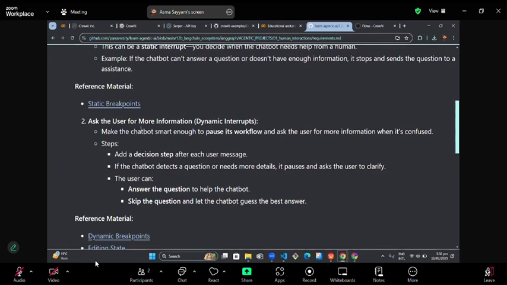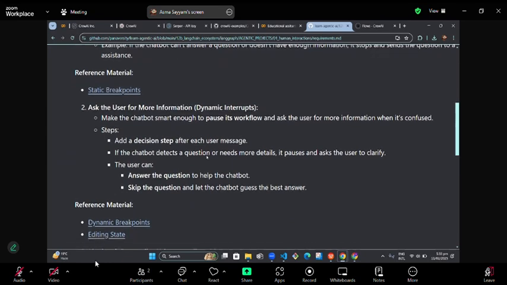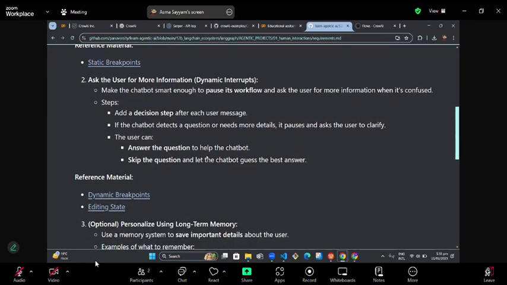If the user asks a question and the agent feels that the question is still unclear, it will pause its workflow and ask the user further questions so that the question can be clarified and answered in a more precise way.